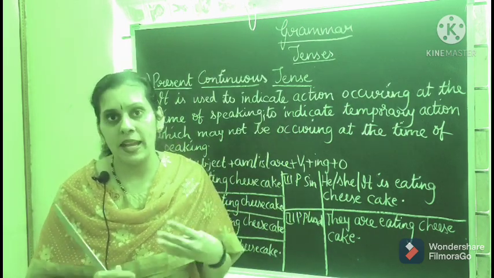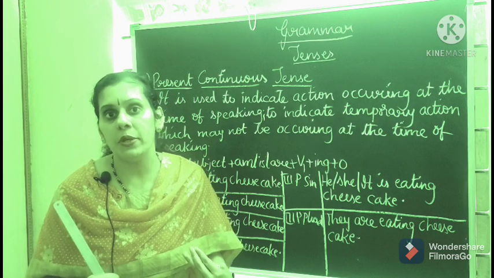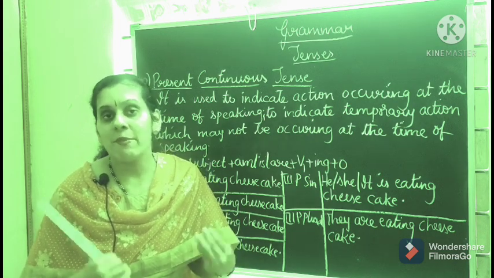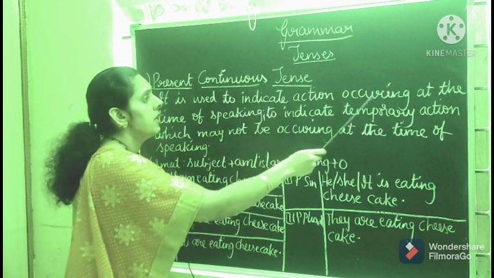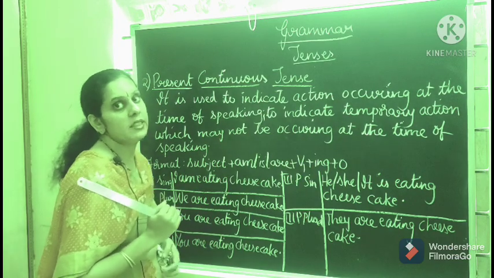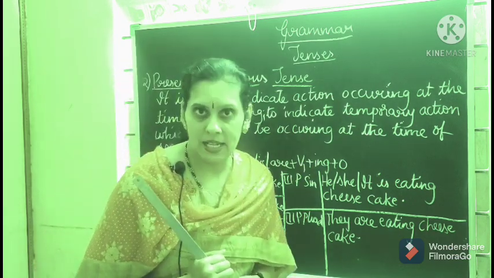Now, I am explaining right now. Right now what am I doing? I am explaining. So, it is occurring at the time of speaking. For that we use present continuous tense.